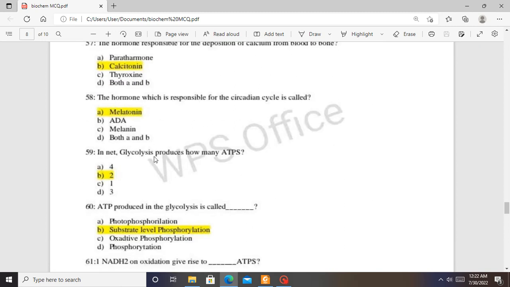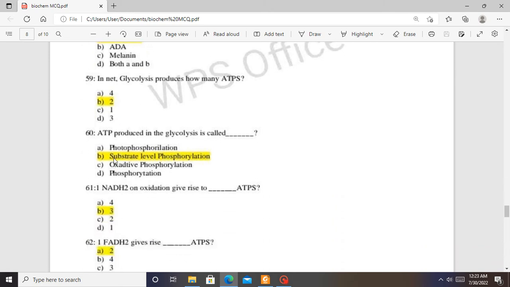In net, glycolysis produces how many ATPs? So glycolysis produces an equivalent of 2 ATPs through substrate level phosphorylation. The ATP produced in glycolysis is made by substrate level phosphorylation, unlike the oxidative phosphorylation in the electron transport chain.